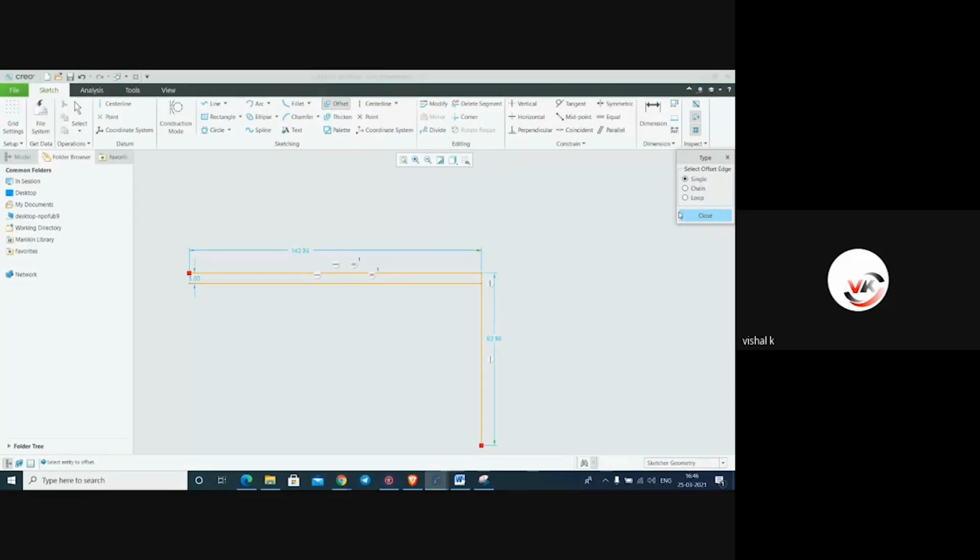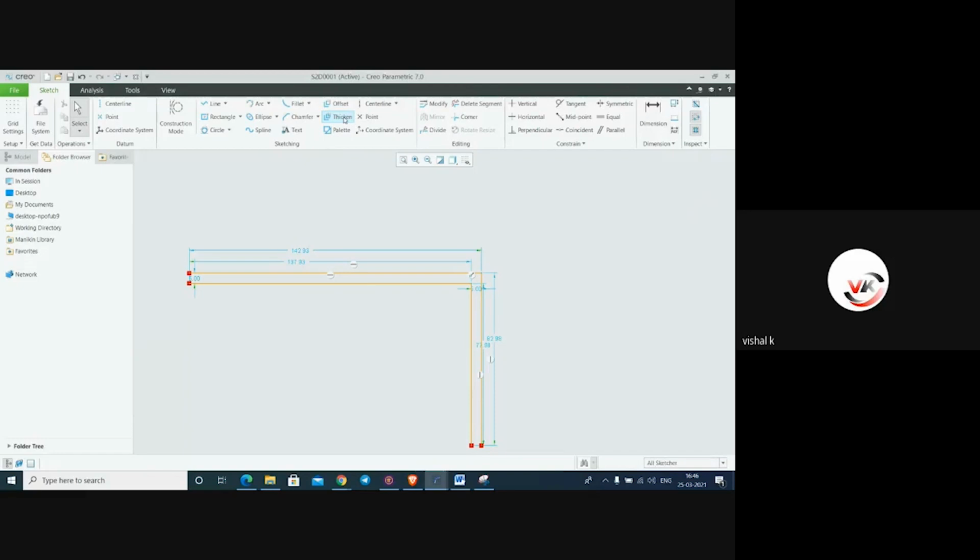If you go to chain, select offset chain mode. You have to select the first line, then the second line, and here give the value. Now in loop mode, I'll just press Control Z. In loop mode, you have to select this line once at a time, then here 5.